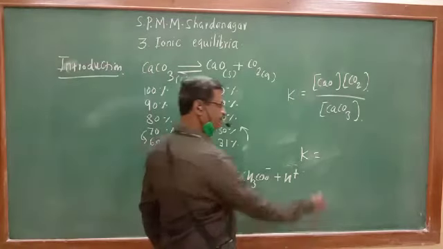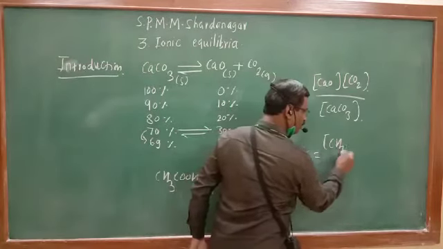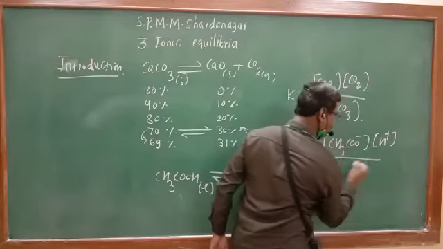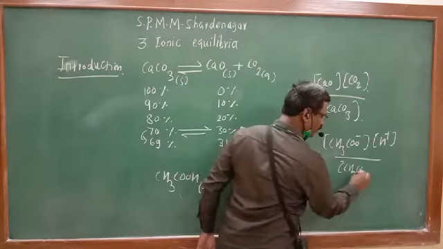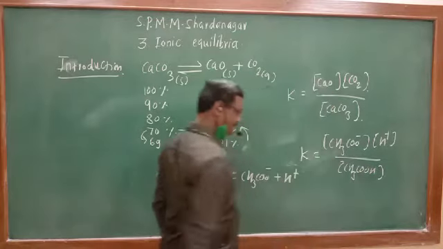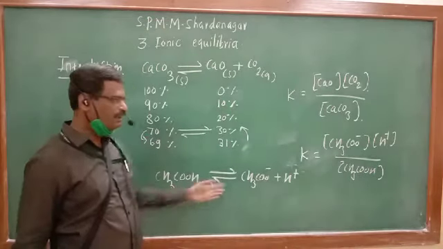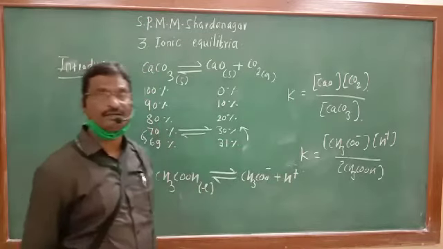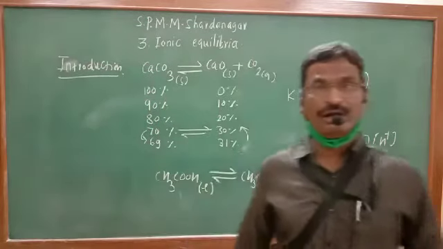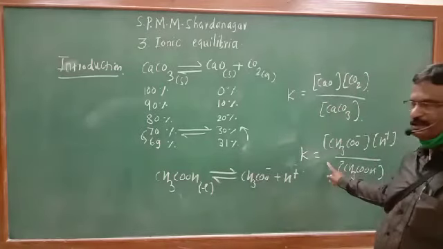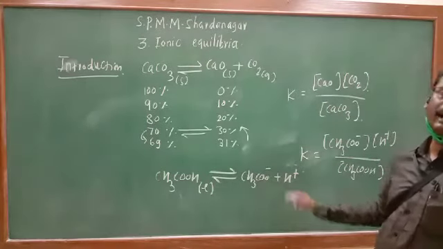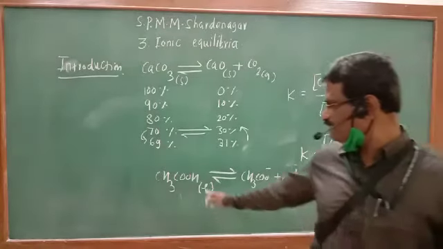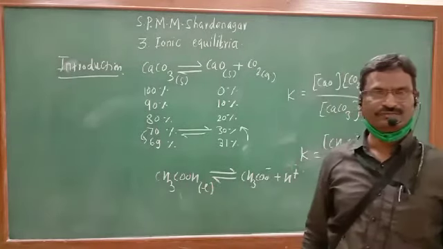For this reaction, it is the concentration of acetate ion into concentration of H plus ion divided by concentration of acetic acid. That ratio is known as a dissociation constant or ionization constant because ions are present after the dissociation of this type of substance.